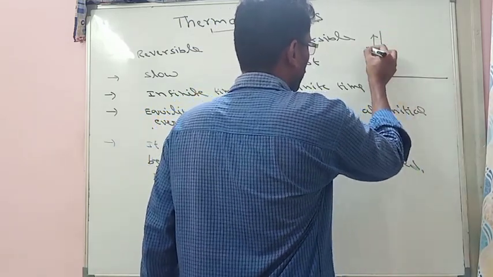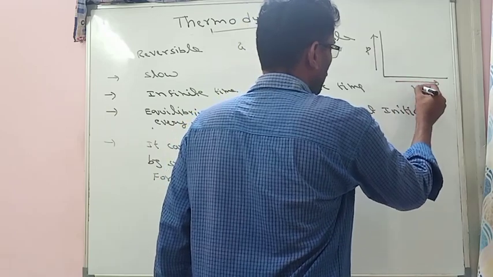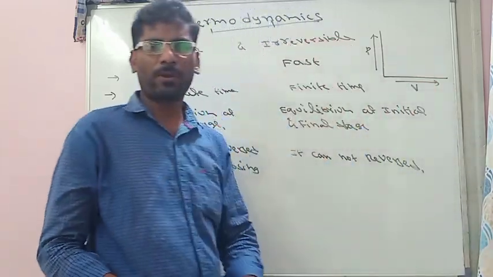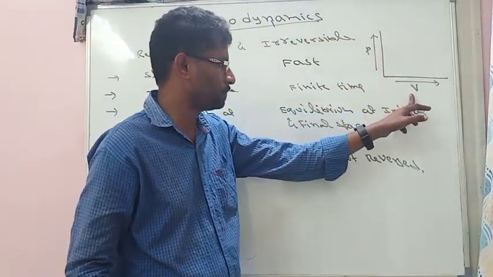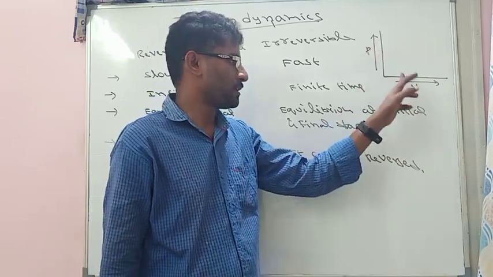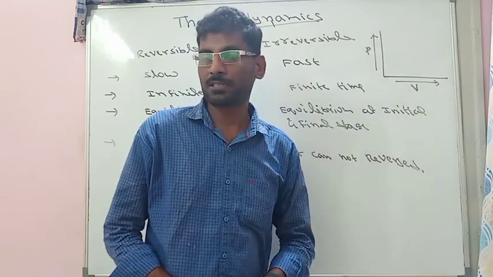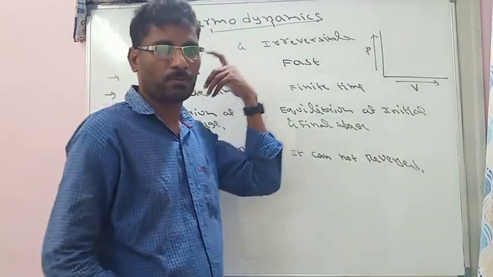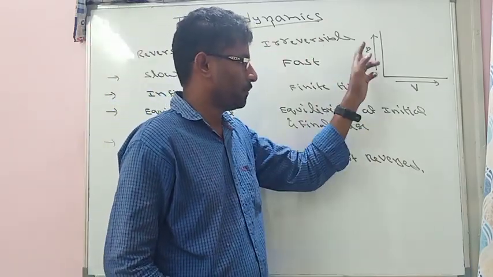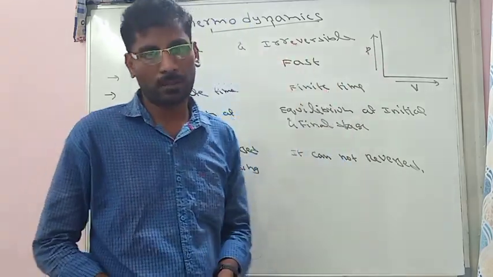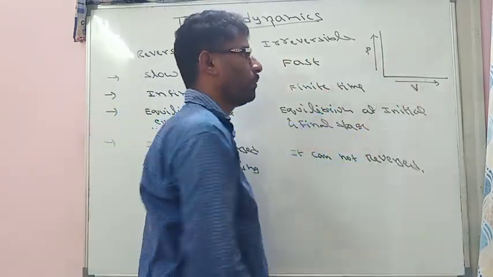We are taking a graph of P versus volume. Why are we always taking P versus volume? Actually, P versus volume explains the work of a system. The work definition and work formulas also say that pressure and volume together equal work. So that's why we are taking pressure and volume.